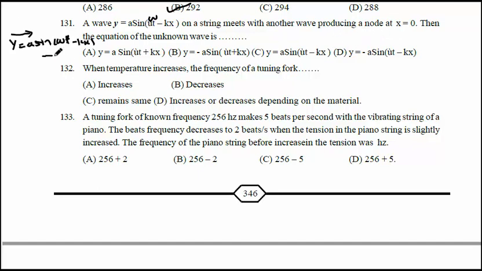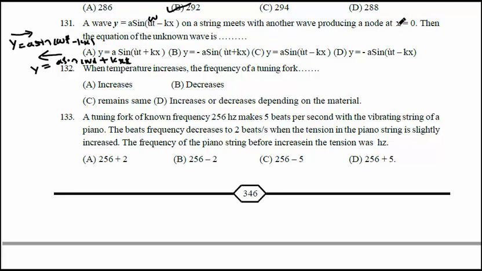To produce a stationary wave, another wave should come from the opposite direction. Then the equation must be y equal to A sin(omega t plus kx), so minus kx will become plus kx. But at x equal to 0, the initial point, a node should be produced.